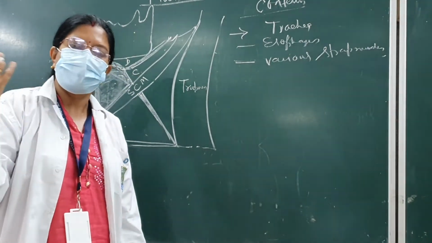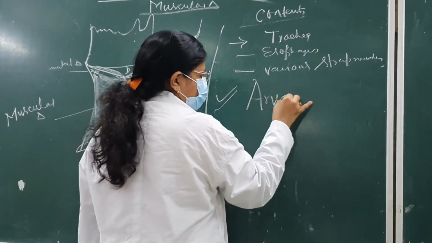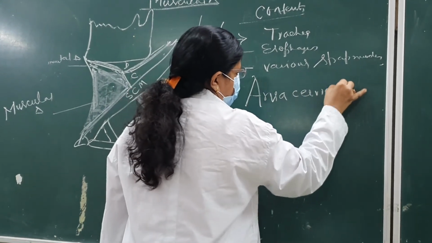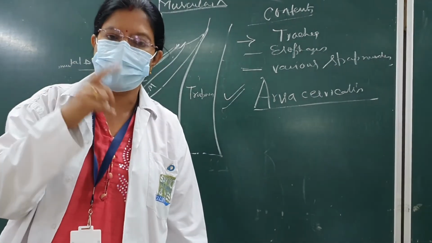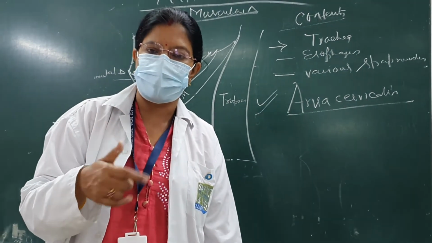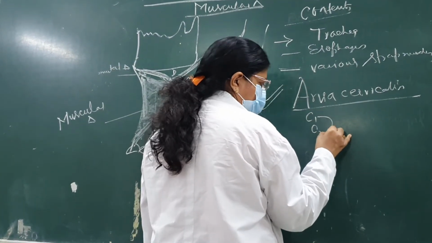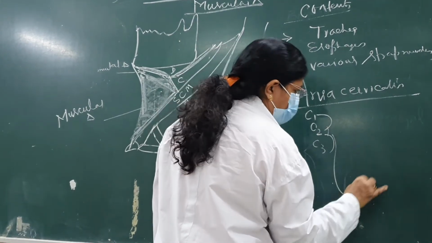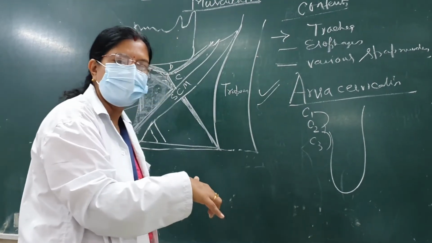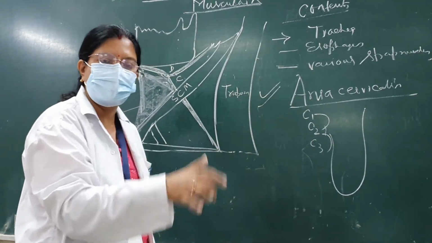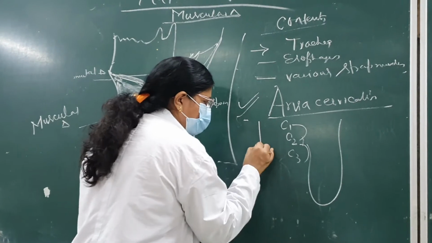Then what are the other important things which you have to remember? Ansa cervicalis. Ansa cervicalis, which is the what? Which is the nerve loop. We have read it in the carotid triangle. This is the nerve loop C1, C2, C3. From here it is a nerve loop which is supplying the various muscles. So various strap muscles here will be supplied by the ansa cervicalis. So the important content is the ansa cervicalis, and it is giving various branches.